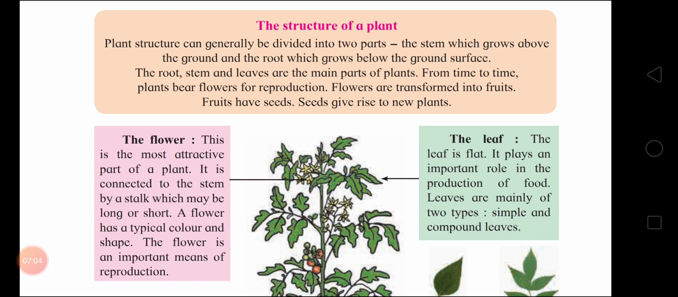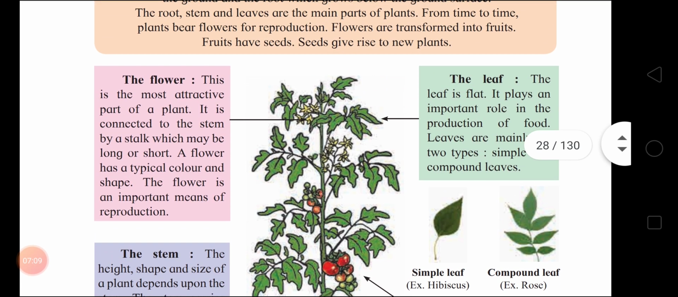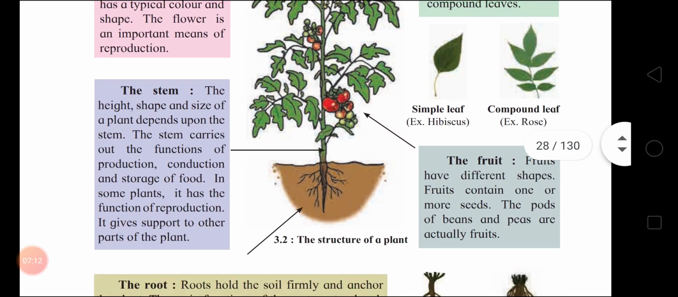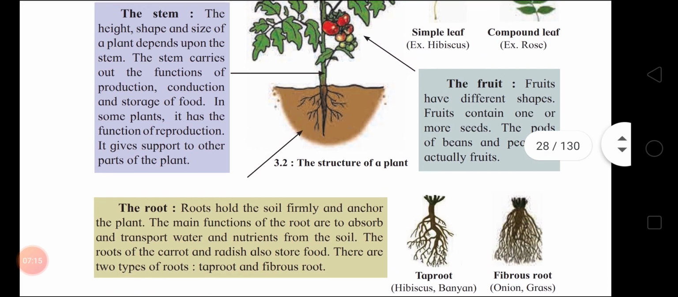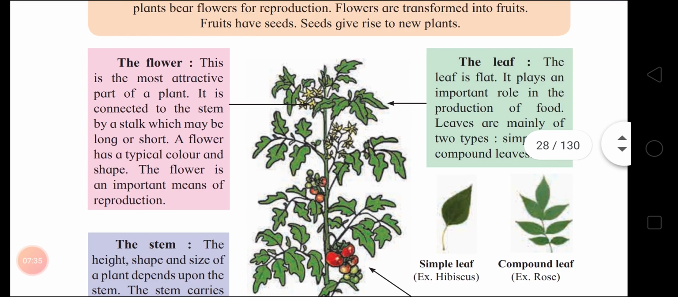Now they have explained here each part of the plant, the structure of a plant. See, first, flower. This is the most attractive part of a plant. It is connected to the stem by a stalk, which may be long or short. A flower has a typical color and shape. The flower is an important means of reproduction.